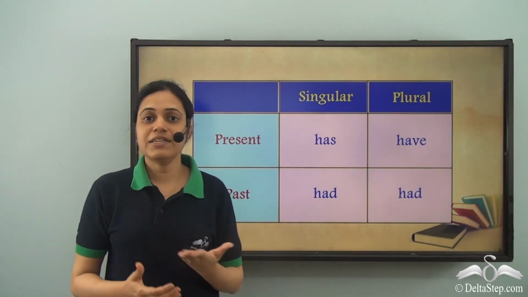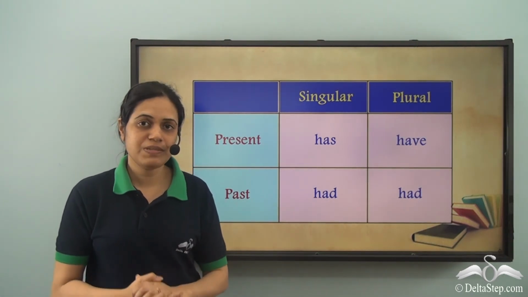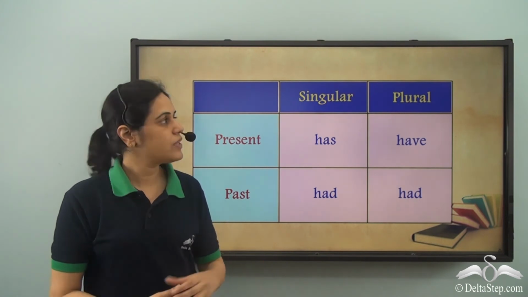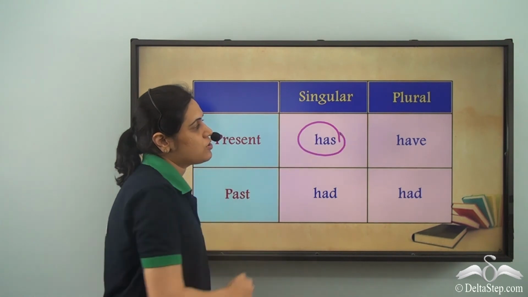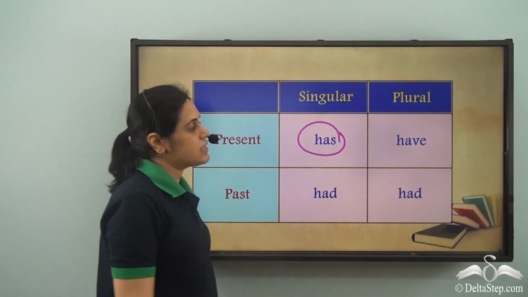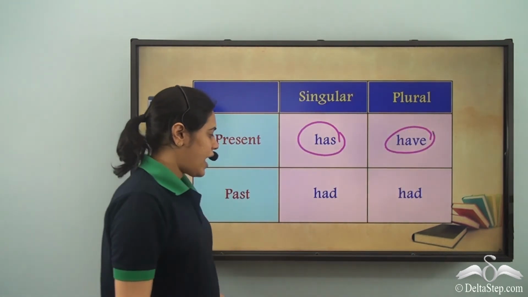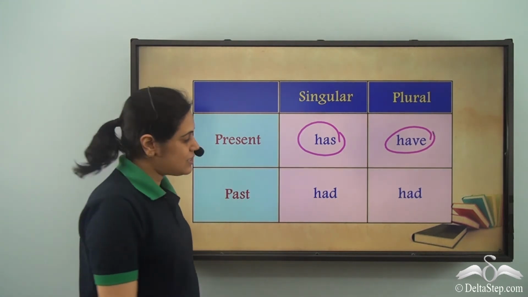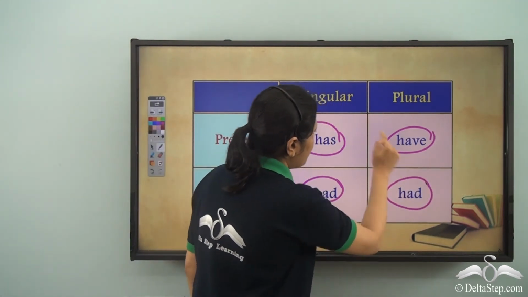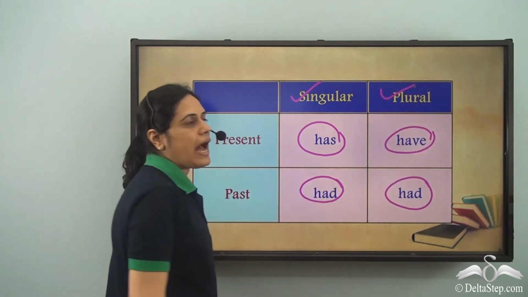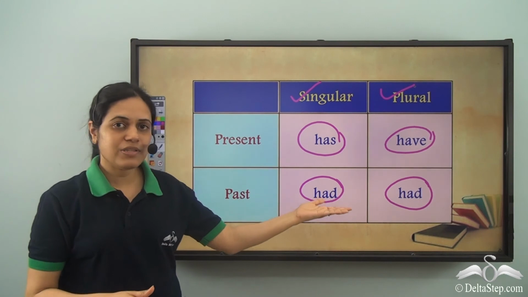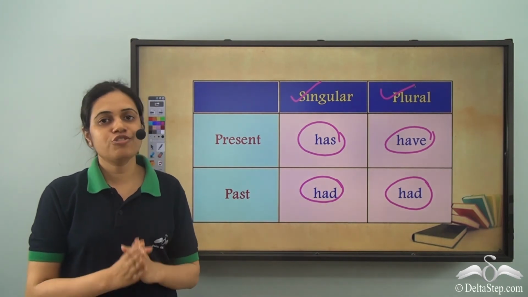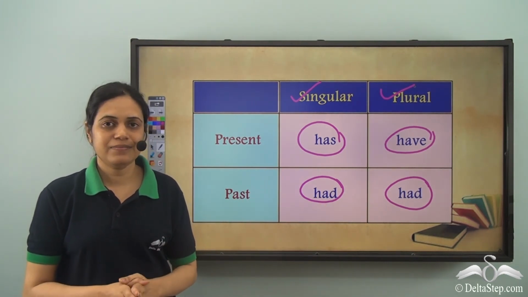So these are the different forms of have verbs used for third person. For singular, present, has is used. For plural present, have is used. And for past tense, had is used both for singular and plural. So you should clearly remember this table in order to use the have verbs correctly.